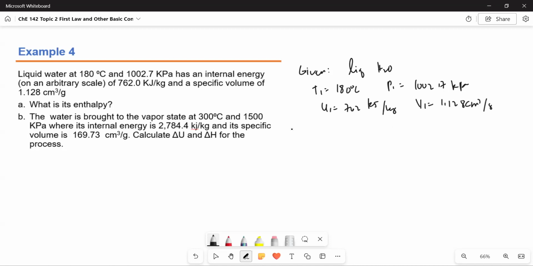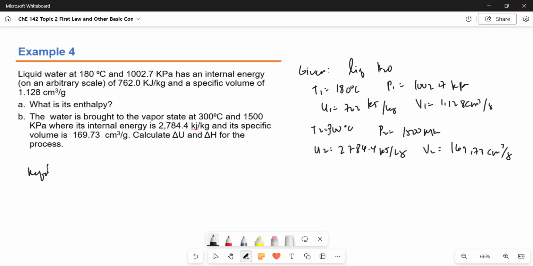For letter B, T2 is 300 degrees Celsius. P2 is 1,500 kilopascals. U2 is 2784.4 kilojoules per kilogram. And finally, V2 is 169.73 cm cubed per gram.